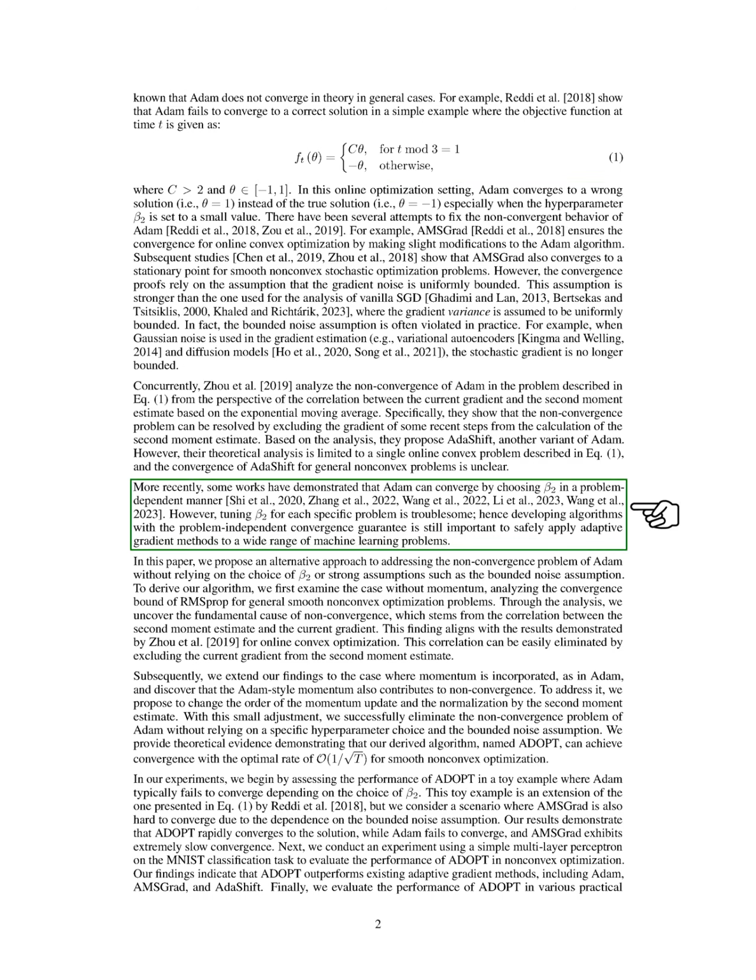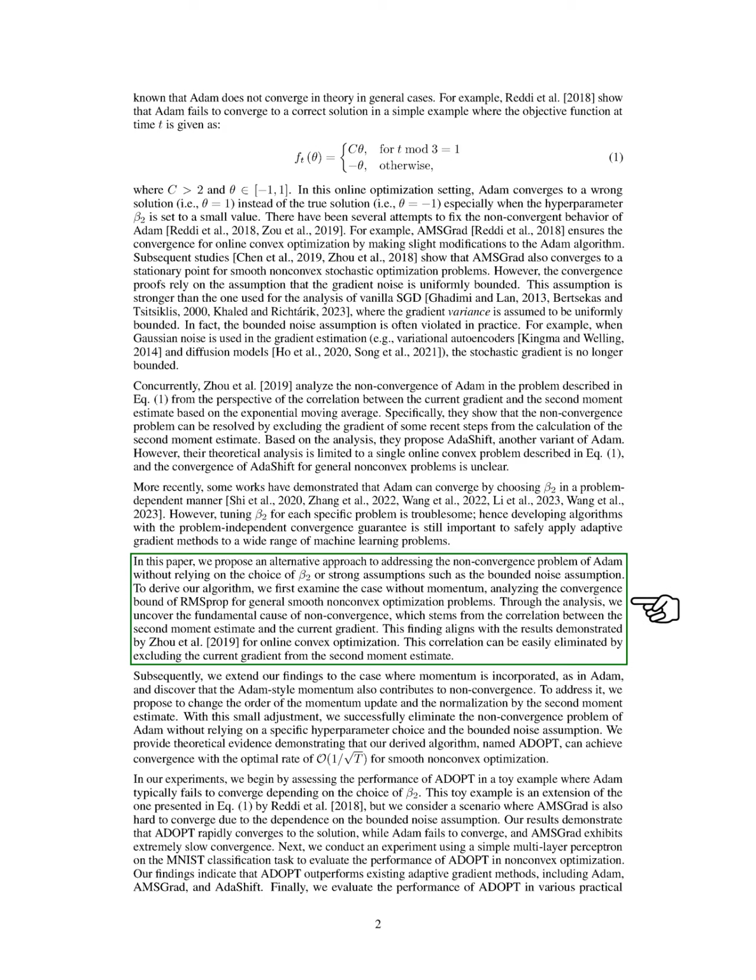We also analyze Adam's non-convergence by looking at the relationship between the current gradient and the second moment estimate. We find that excluding recent gradients from this estimate can help resolve the issue. Based on this analysis, we introduce AdaShift, but its convergence for general non-convex problems remains uncertain. Recent studies suggest that Adam can converge if beta-2 is chosen based on the specific problem, but this tuning can be cumbersome.